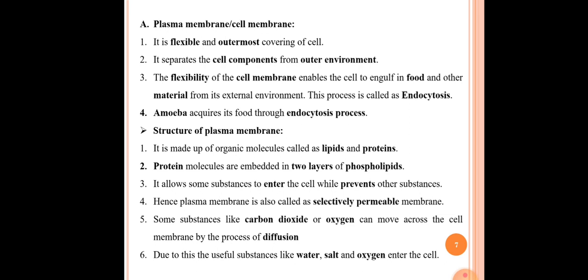The fourth point here is that amoeba acquires its food through the endocytosis process. It means that with the help of the plasma membrane or cell membrane, the amoeba engulfs the food present in the surrounding area.